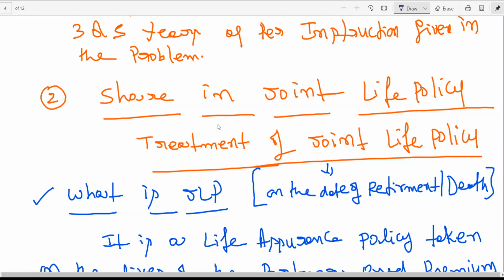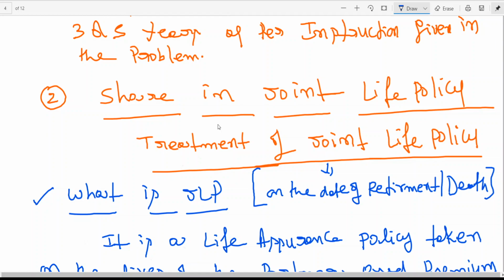The other aspect is that for retirement and death, we have three methods. In these three methods, how you will be adjusting on the date of retirement or death, we will take in the next class. This is point number one. Point number two, when you take a policy, say 5 years back I have taken a policy, how do you need to maintain accounts during all these 5 years? This is one aspect. The second is the date of retirement or death, which is another aspect. Is this clear? Suppose I have taken a policy in 2010 and a partner retires in 2015. So from 2010 to 2015, I need to maintain accounts from when you take the policy. And that maintenance of accounts can be either the expense method or the asset method or the reserve method. There are three methods. Any one method can be followed, not all three.